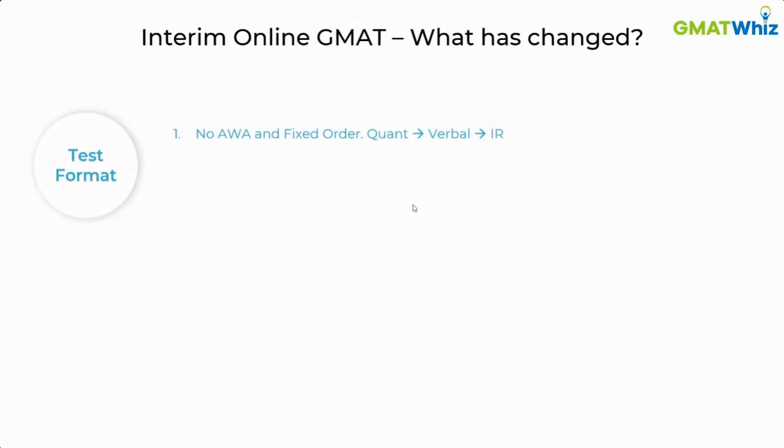There is no AWA section. There is a fixed order. You have to follow IR between in the entire test. That is just before the IR section, between the verbal and the IR portion. No pen and paper is allowed. Only online whiteboard is allowed.